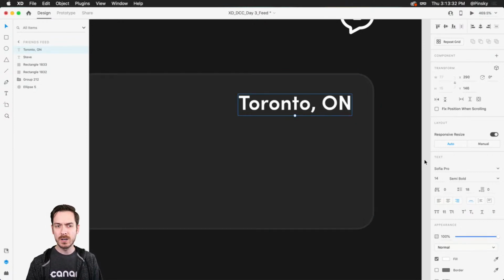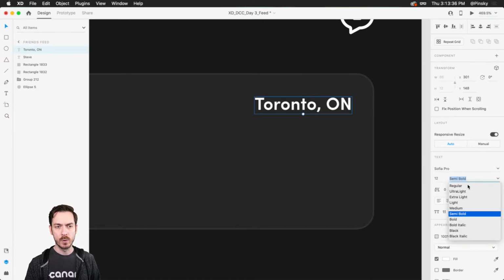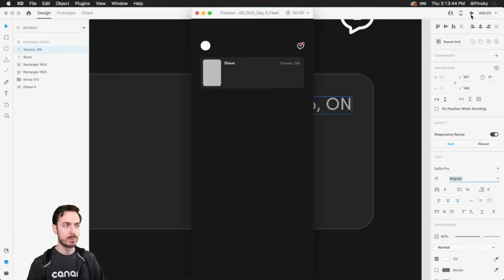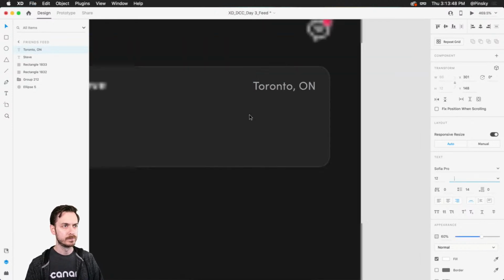And this is more secondary information, so I might drop the size a little bit and also drop the weight. Let's try regular. And possibly we can also experiment dropping the opacity to about 60%. And if we take a look at the preview, just to get an idea of how things are looking, that looks okay.